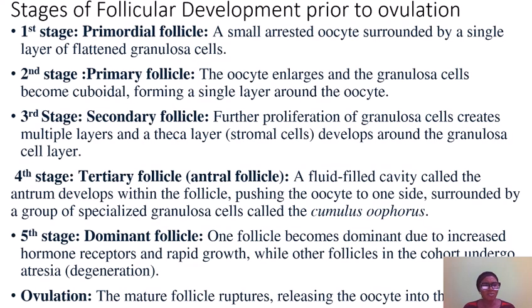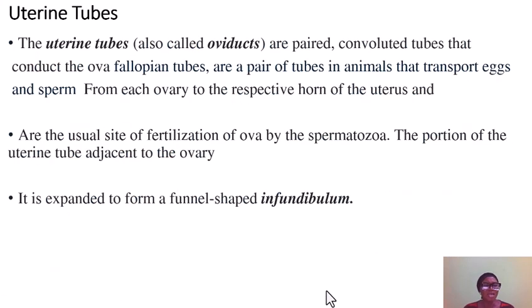Okay, now we have talked briefly about the stages of follicular development. We talked about the primordial follicle, the primary follicle, the secondary follicle, the tertiary or antral follicle, as well as the dominant follicle just prior to ovulation. So follicular development undergoes these 5 stages prior to ovulation, which is the release of a matured ova into the oviduct.